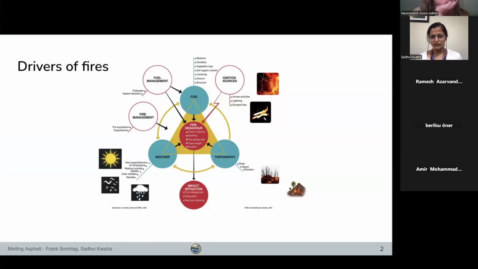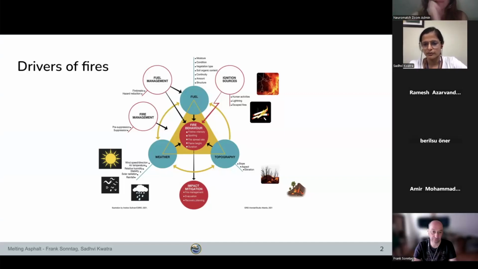To start with, what are the drivers of wildfires or fires in general? This is the fire behavior triangle, and we see three major parameters: fuel, topography, and weather. Fuel, any type of live or dead vegetation, is a supporting material and a reason for fires to occur. Weather influences fire through the effects of wind, air temperature, and humidity. Topography can influence the speed and spread of the fire. All these factors together modify the behavior of the fire: speed, direction, and flame characteristics.